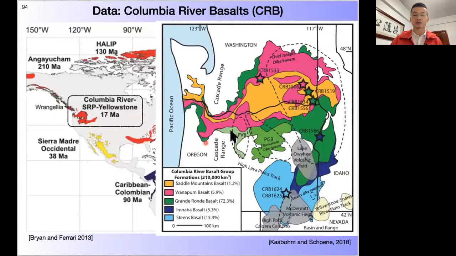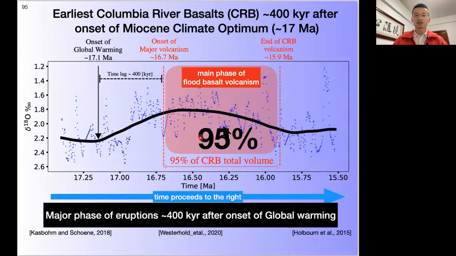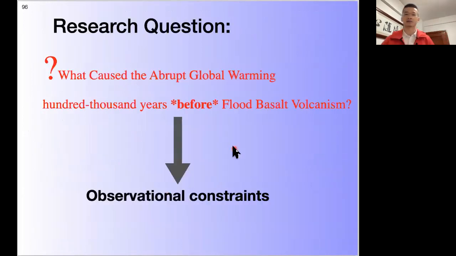Now let's take a look at the Columbia River basalt that erupted around the mid-Miocene. A similar trend happens. As you can see, this is the delta 18O data, and another study using geochronology dating of the flood basalt indicates 95% of the total volume was erupted 400,000 years after the onset of warming. So from these two intriguing data, we try to ask a question: what caused the abrupt global warming 100,000 years before the main phase of flood basalt volcanism?